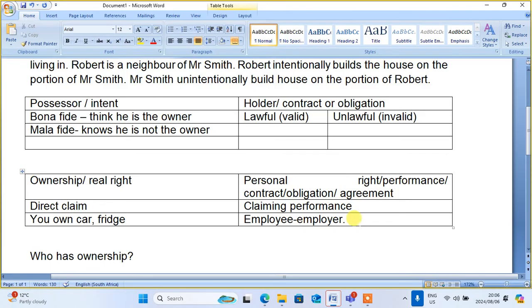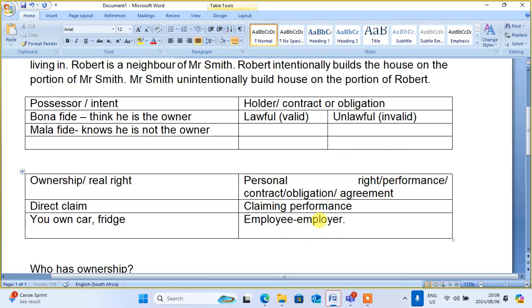After entering into the employment contract, the employee will work for 30 days and then the employer will have to pay, compensate the employee for that. So remuneration will come every time the employees are working. So this is arising out of personal rights.